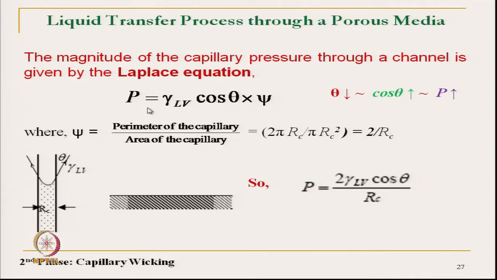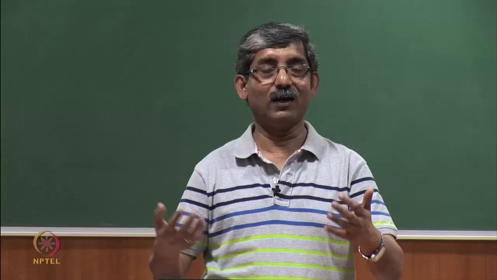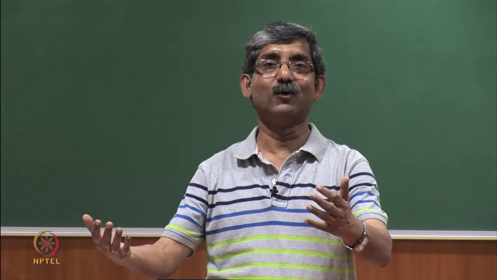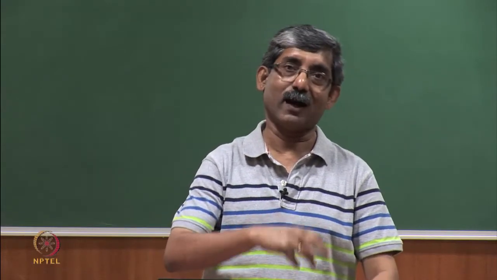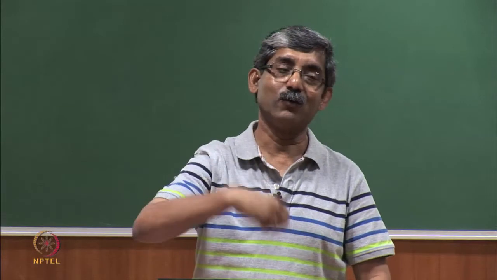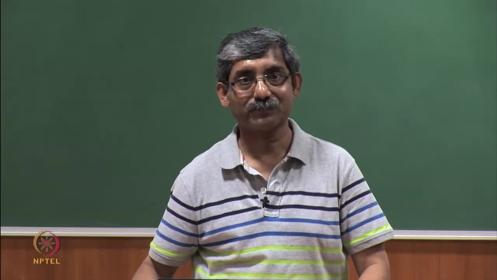So, if we can design a clothing or a structure which gives a lower contact angle, or select a fiber which gives a lower contact angle, that will give very good, quick wetting and also generate very high pressure for liquid transmission, the wicking pressure.